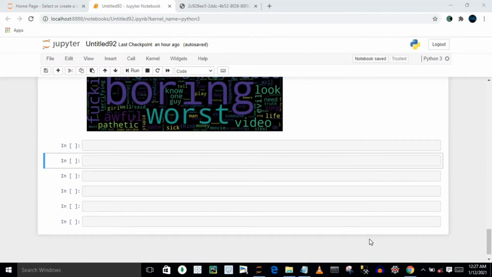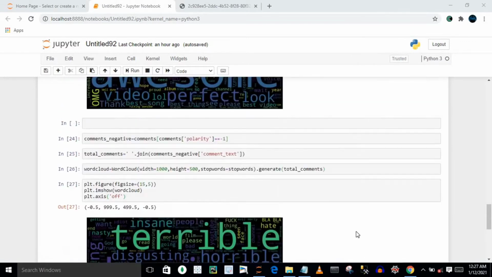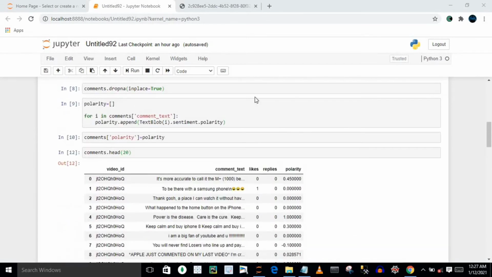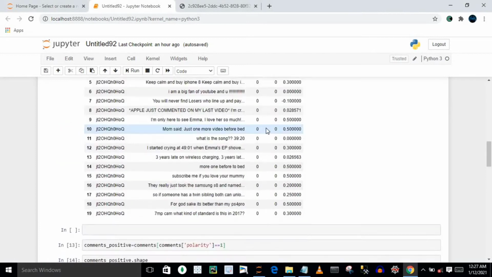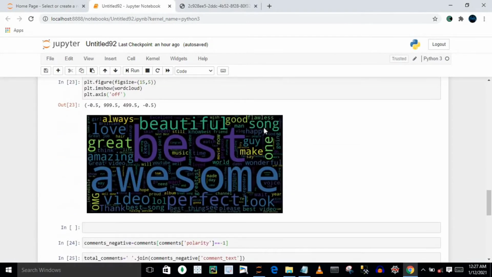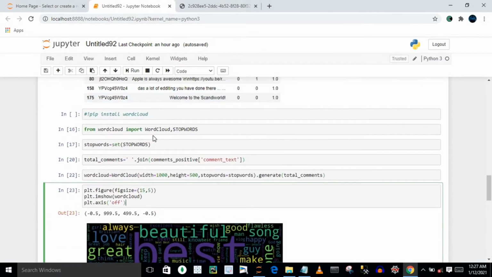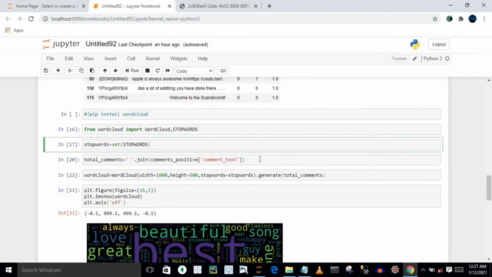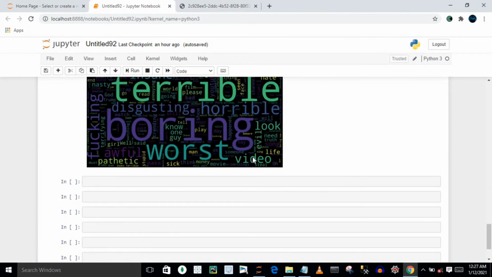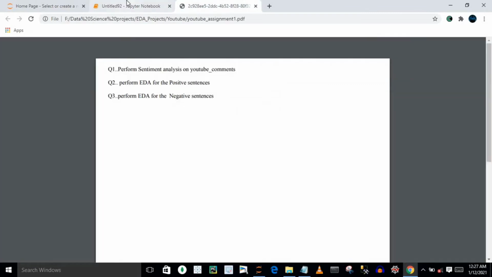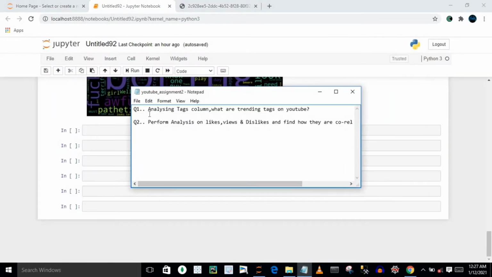Before going into this session, let's have a recap of what we have done in all our previous sessions. In the previous session, we performed sentiment analysis as well as exploratory data analysis for the negative as well as the positive sentences. In this session, we have this assignment, in which I have to analyze what the trending tags on YouTube are.